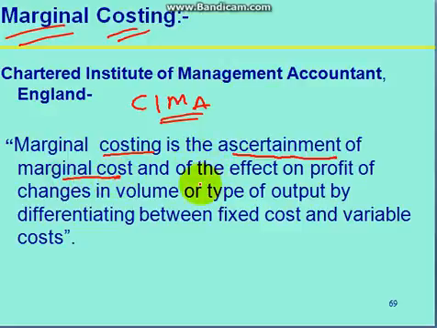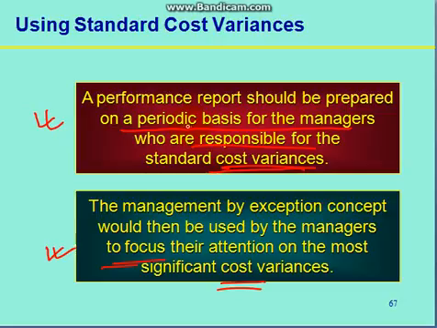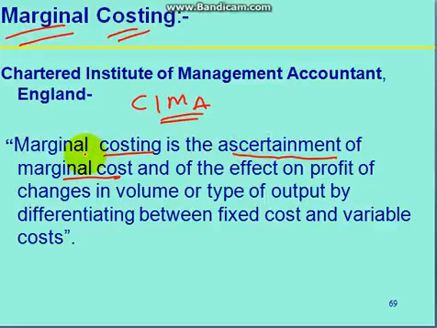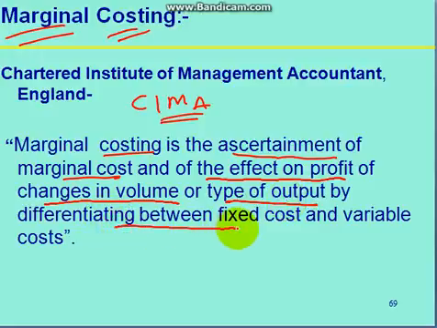And first, before understanding what is... so marginal costing is nothing but an ascertainment of marginal cost, and it is the effect on profit of change in volume or the type of output by differentiating between fixed cost and variable cost.